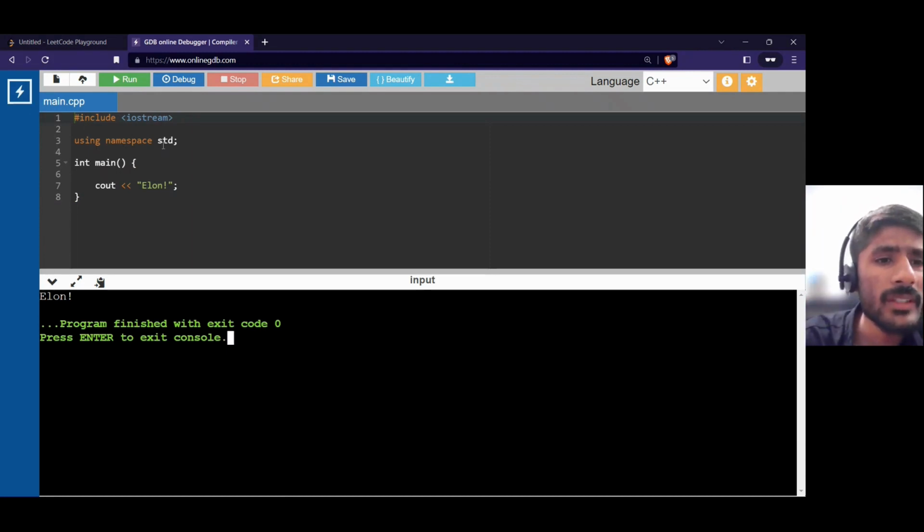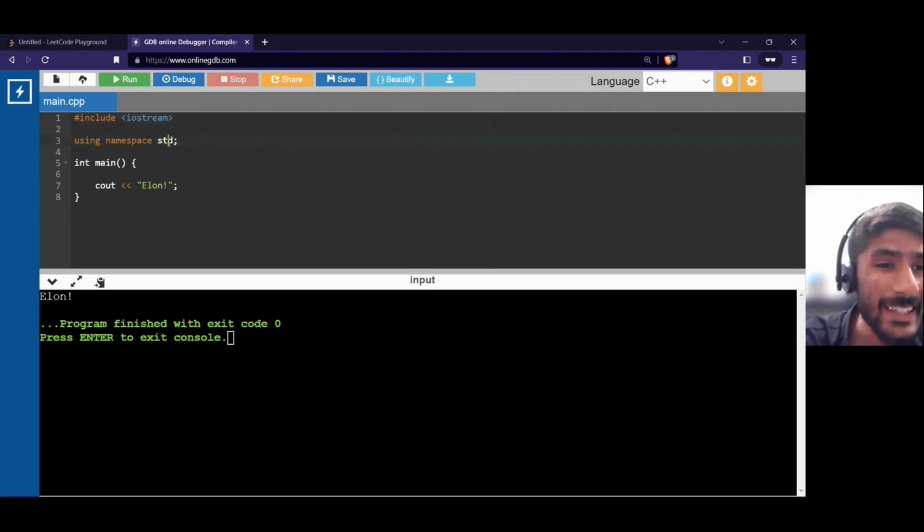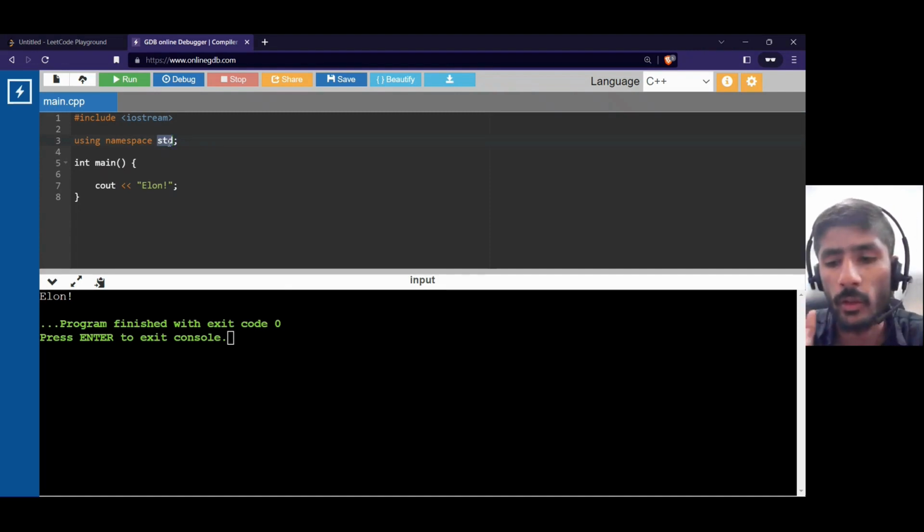Now using namespace std, we are using namespace std. So this std is a namespace. Now what is a namespace? You have to Google it. It's your second homework, okay? Because these are the stuff nobody is going to ask you in your entire life. That's the truth. These are some jargons, and I don't want to confuse you. I can tell you each and every single thing, but I don't want to make you confused now.